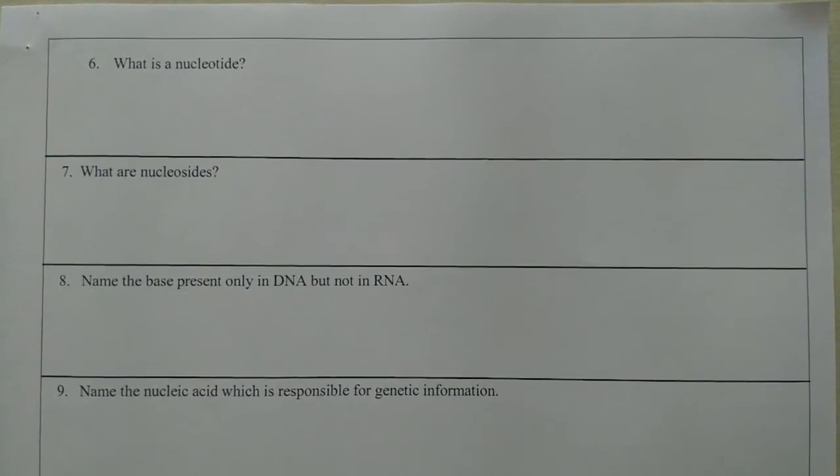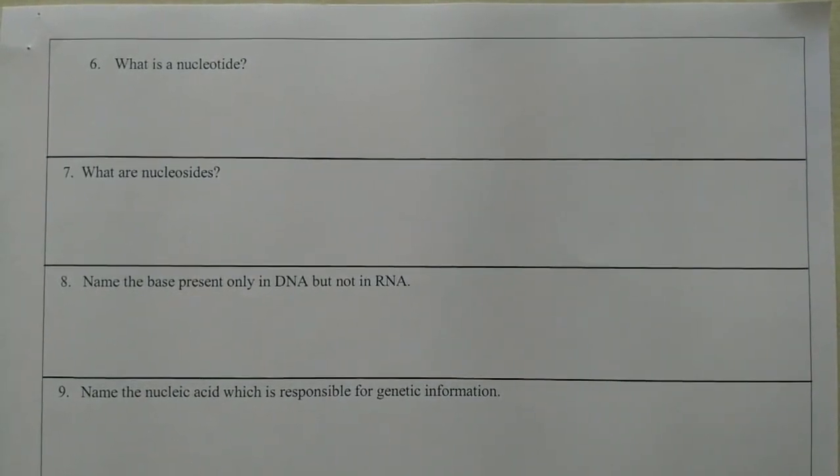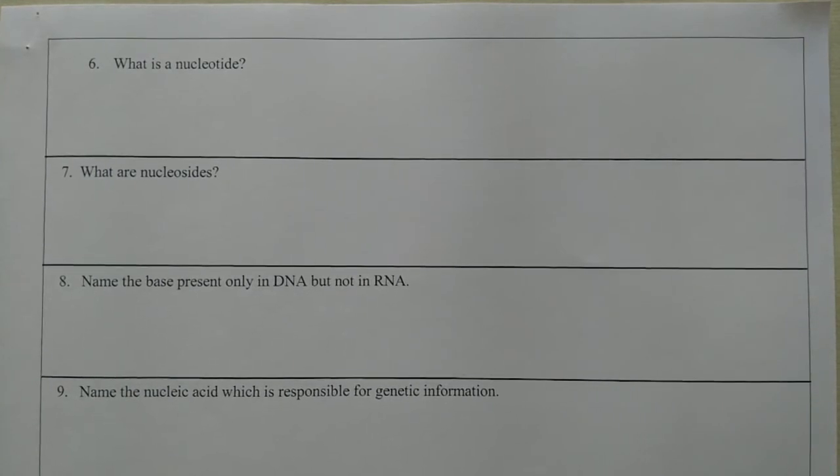What is a nucleotide? Already we have discussed: a nucleoside linked to phosphoric acid, or when a nucleoside is linked to phosphoric acid at the 5th position.